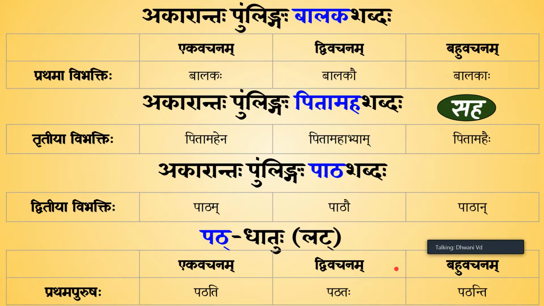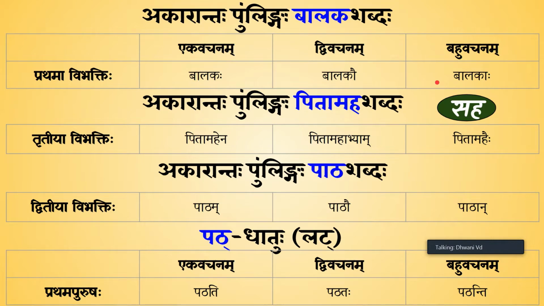Okay, let's play with numbers now. So there are many boys who read one chapter with one grandfather. Then what would the sentence be? Many boys, one chapter, one grandfather. So pause the video and you can write down the sentence and then check. Many boys, one grandfather, one lesson. Then it would be Balakaha Pitamahena Saha Patham Pathanti.